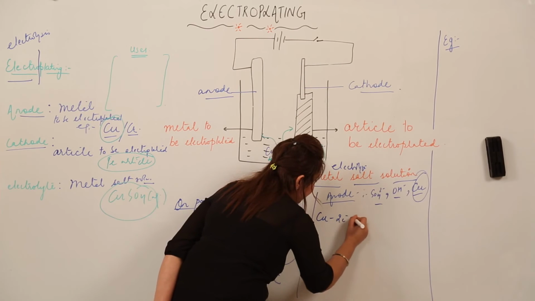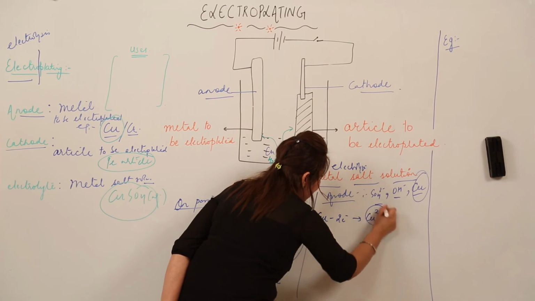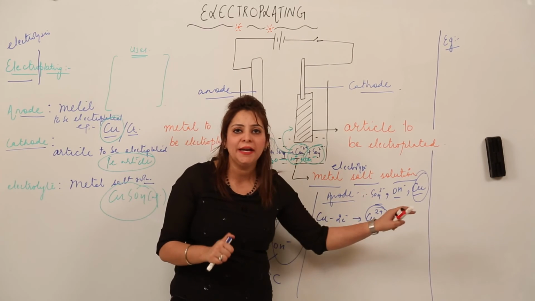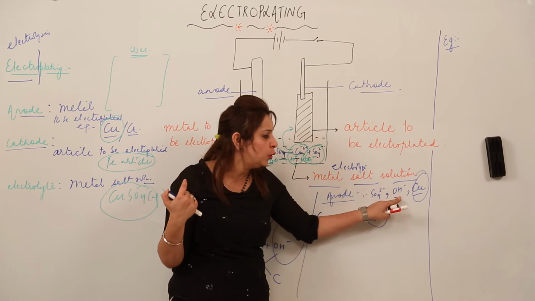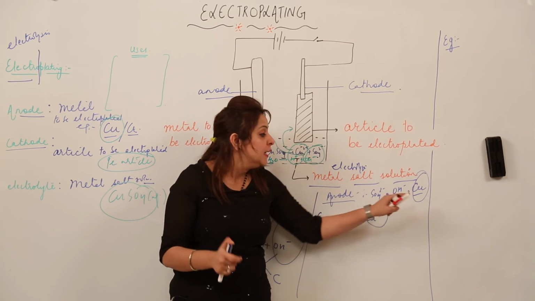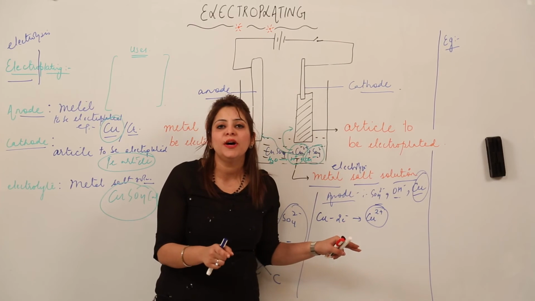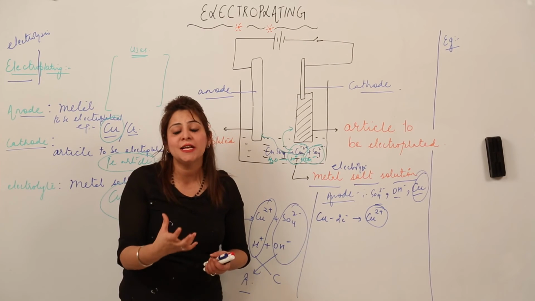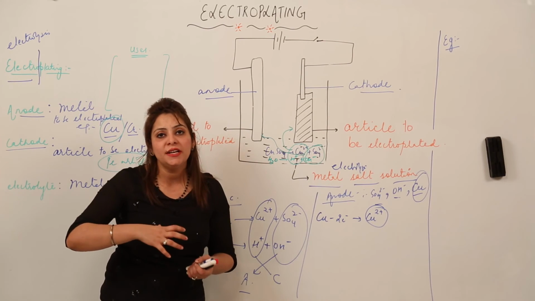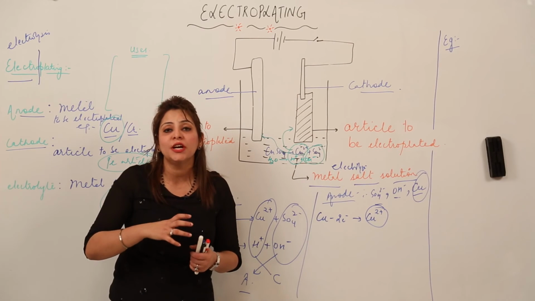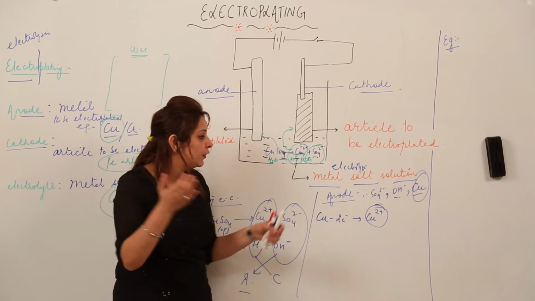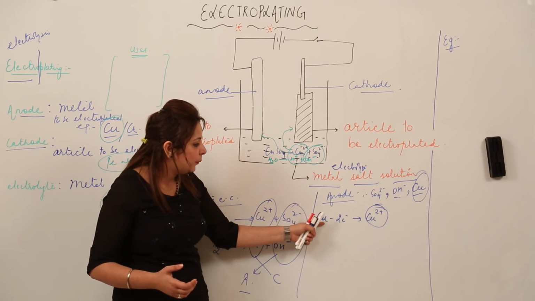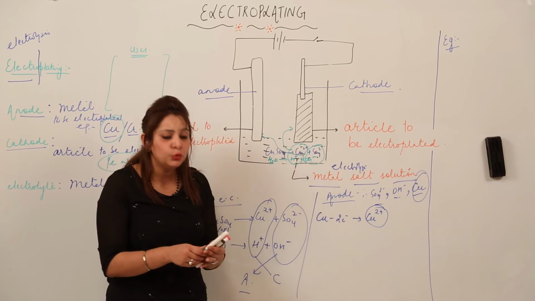Copper will lose its 2 electrons and form the copper ion. This is going to happen at the anode. I think you got it: these two ions from the solution migrate to the anode, and the anode is already made up of copper. But out of these three, only copper has the lower discharge potential. The substance which has the lower discharge potential is the one discharged at that electrode, or you can say which undergoes a chemical change. So that is the copper: it loses its 2 electrons and forms Cu2 positive.